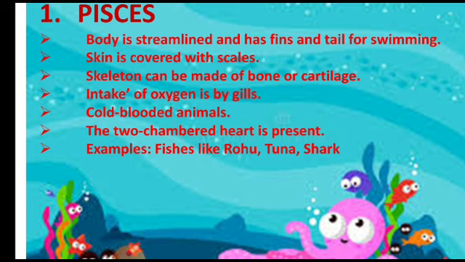When I give you hints like this, you will understand and imagine in your mind what kind of animal this will be. Their skeleton can be made up of bone or cartilage. Their intake of oxygen is by gills. They are cold-blooded animals and they have a two-chambered heart. So in their body the two-chambered heart is present.